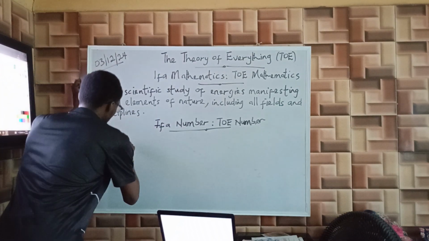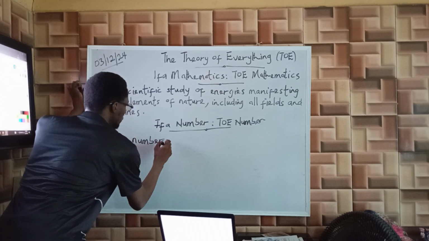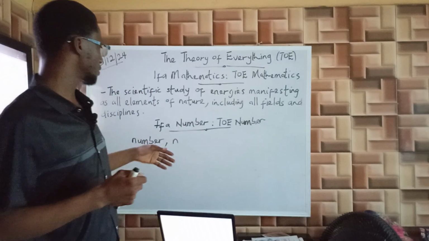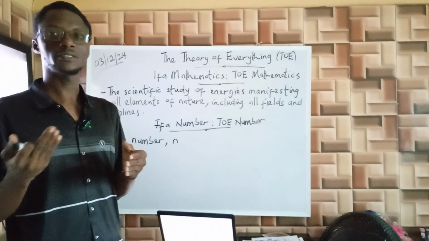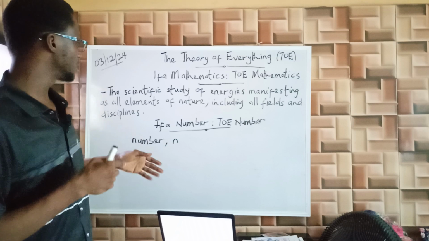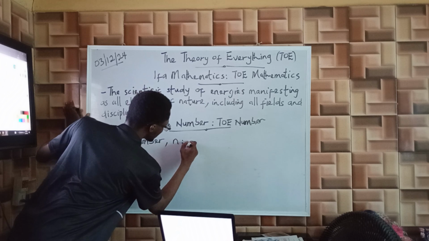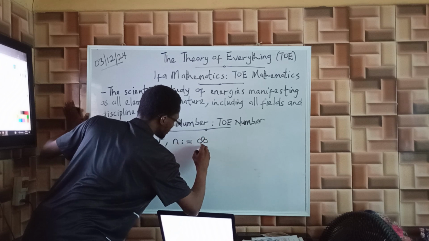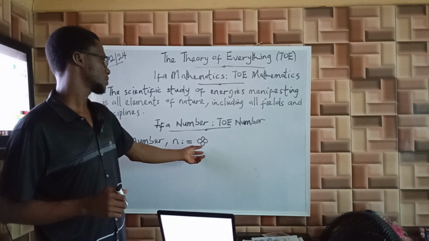So if a number is a form of energy, you define a number. If you choose any number, it can be a natural number, that's a counting number. It can be an integer, a rational number, an irrational number, that's a real number, it can be a complex number, and so on and so forth, even quaternions. It can be any number. In Ifa Mathematics, we define that number as a state of energy, as a form of energy. This is how we define a number in Ifa Mathematics.